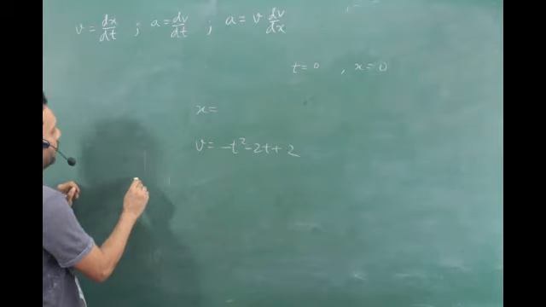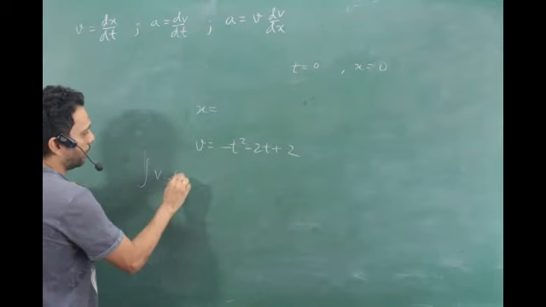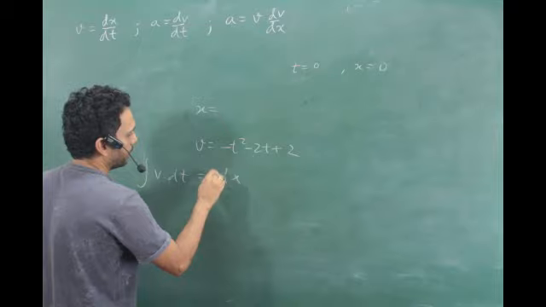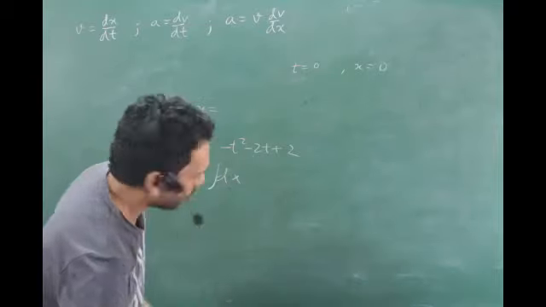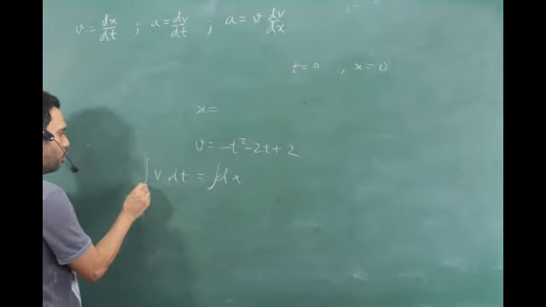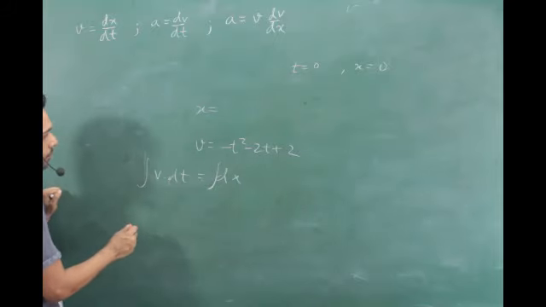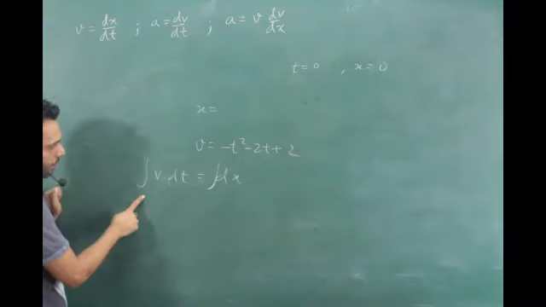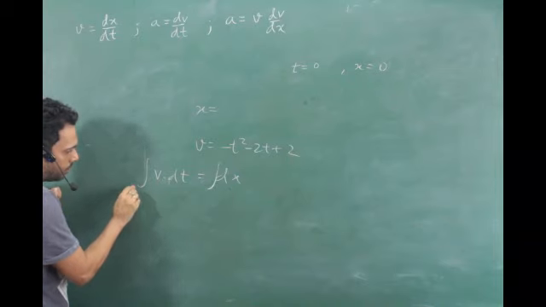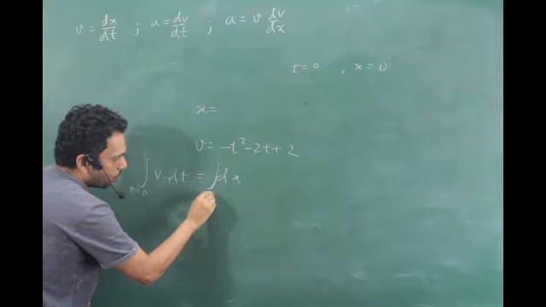So what does it become? You will say integration of v dt is equal to integration of dx, right? Put the limits. Again, I'm not straight away writing x because I want you to get into the habit of putting the right limits. What is it said? At t is equal to 0, x is equal to 0.